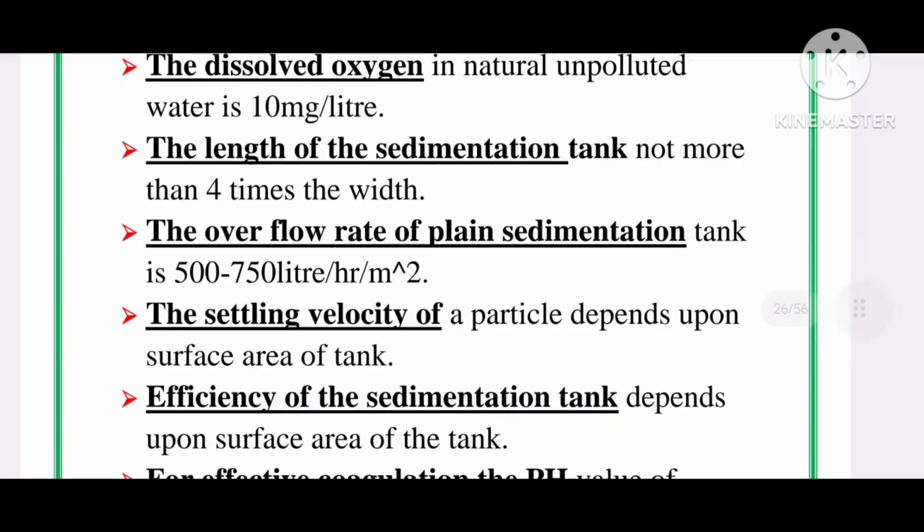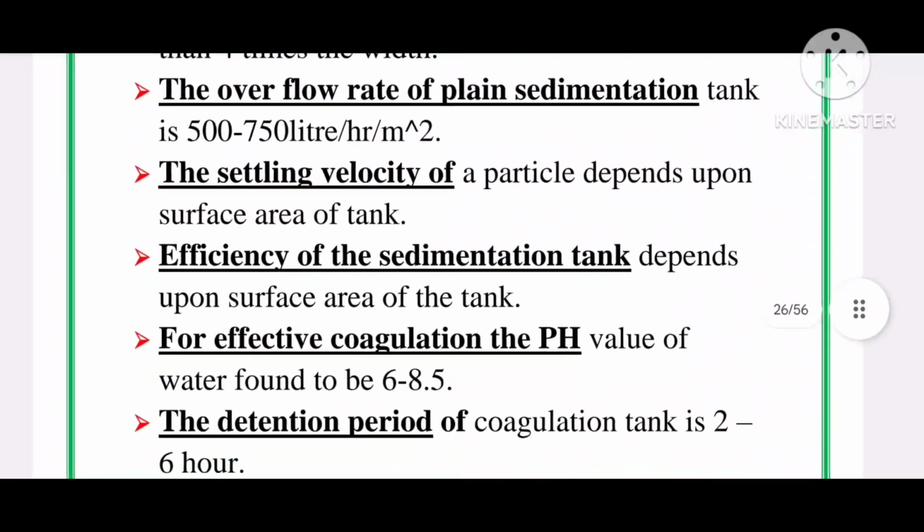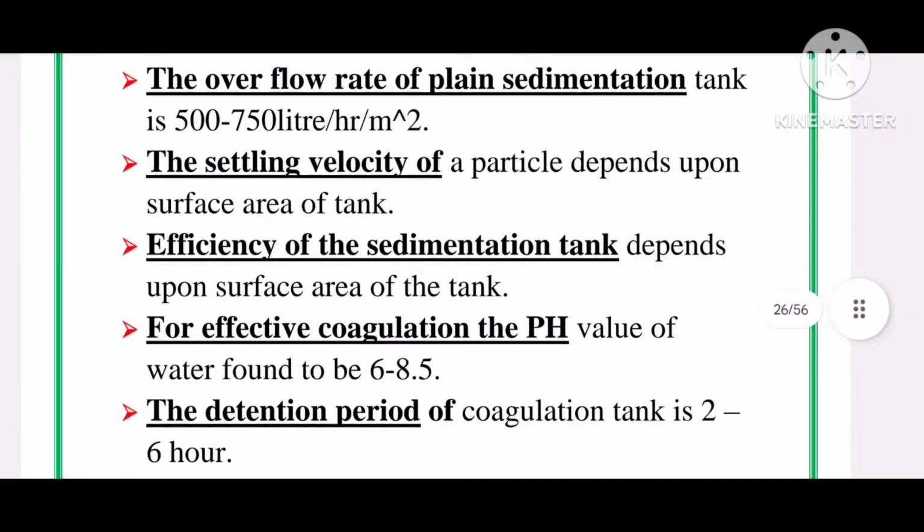The settling velocity of a particle depends upon surface area of tank. Efficiency of the sedimentation tank depends upon surface area of tank. So note these 2 points: settling velocity of particle depends upon surface area of tank, and efficiency of sedimentation tank depends upon surface area of tank.